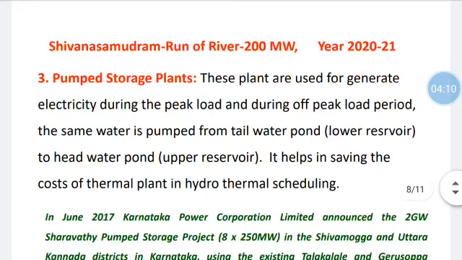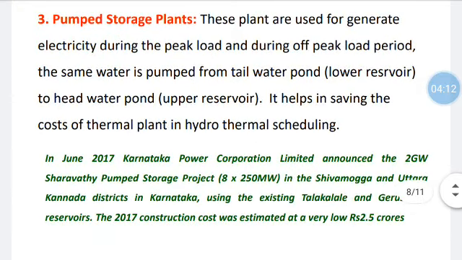Pumped storage plants. That means during the peak load period, power generation is carried out from these plants, and during the off-peak load period, water is pumped from the tail water pond to the head water pond. This type of plants is used only to reduce the cost of power generation due to the thermal power plants. In June 2017, Karnataka Power Corporation Limited announced a 2 gigawatt Sharavati pumped storage power project.